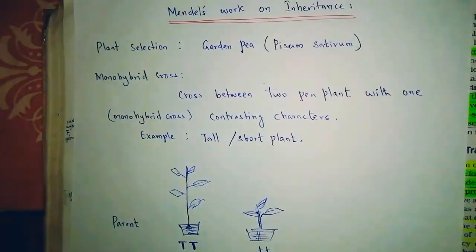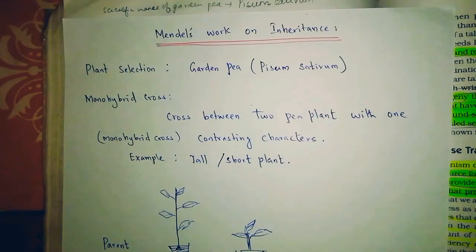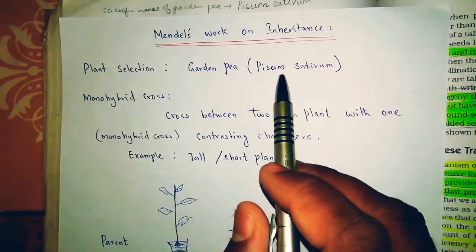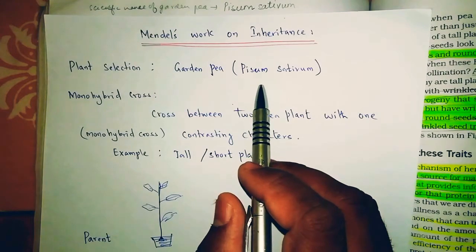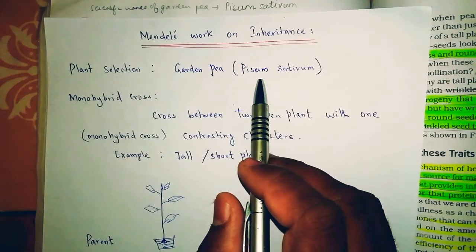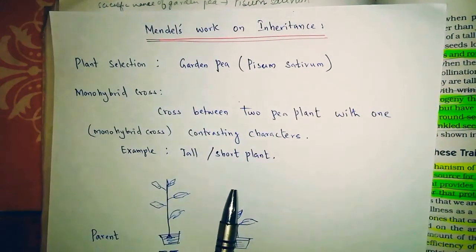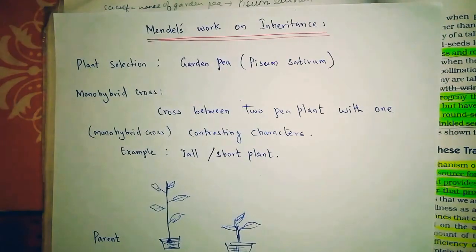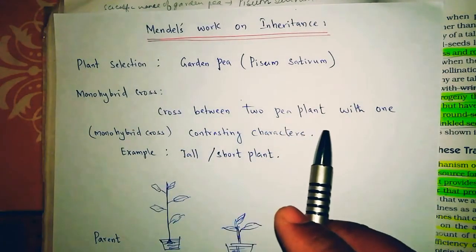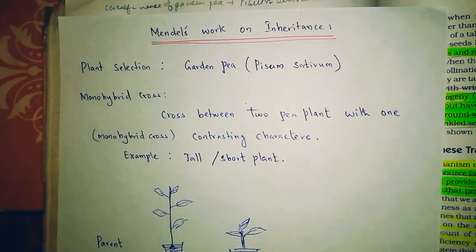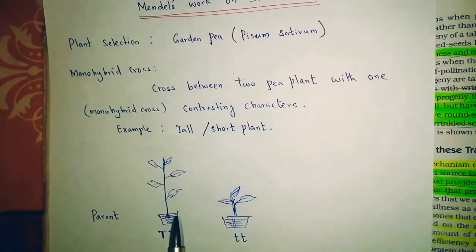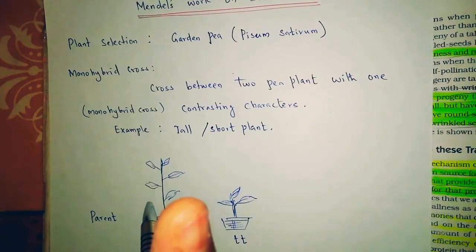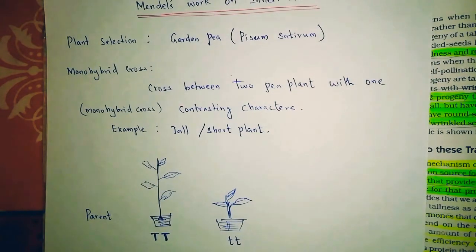Okay, Mendel's work on inheritance. What he did was choose a plant, the garden pea. The garden pea's biological name is Pisum sativum. It's actually a pea plant. And what he did was take a monohybrid cross. A monohybrid cross is nothing but a cross between two pea plants, where one is tall and the other is short. So only one character he took. That is what a monohybrid cross is.